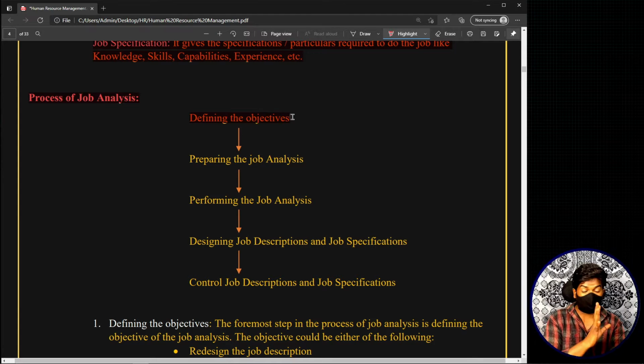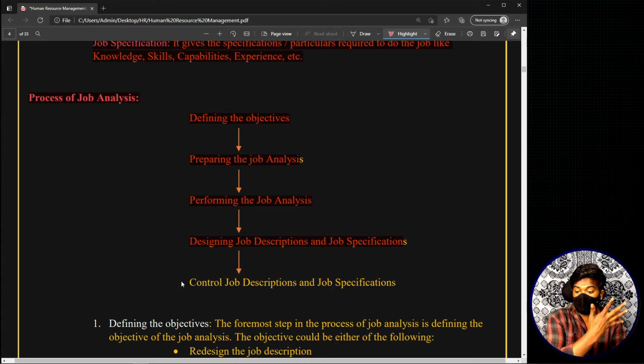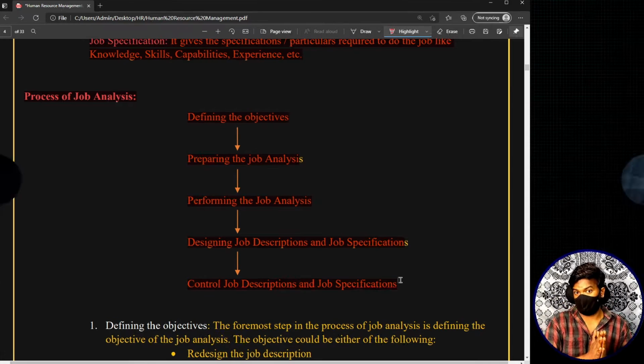The first step is defining the objectives. The second thing is preparing the job analysis. The third thing is performing the actual job analysis, that means going out and collecting the information. The fourth thing is designing the job description and job specification, controlling the job description and job specification. Now, just keep these steps in your mind. Now let's start with the example.